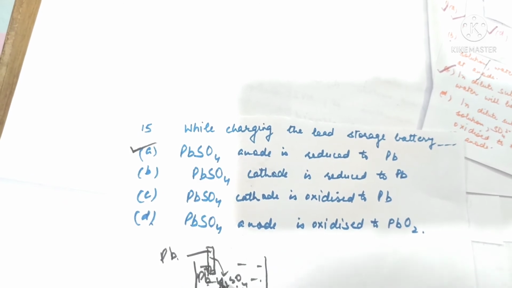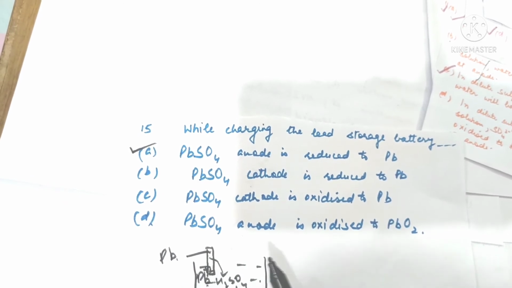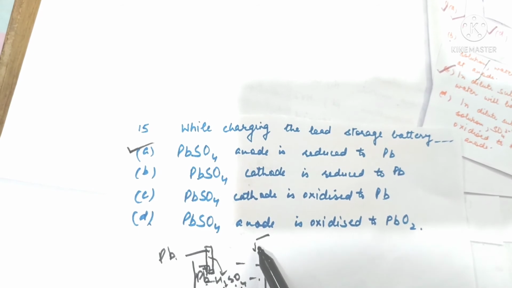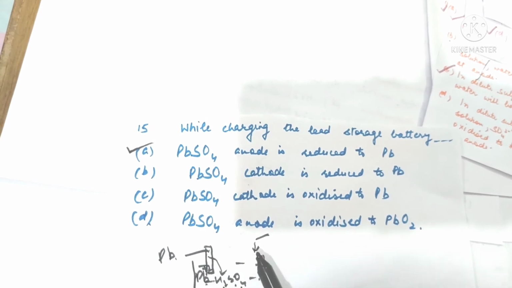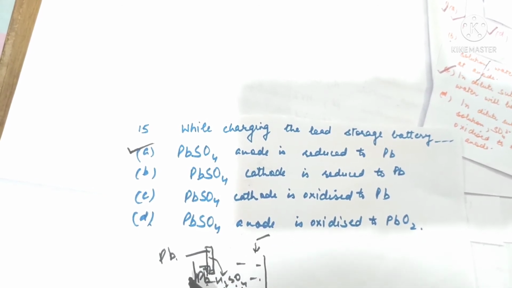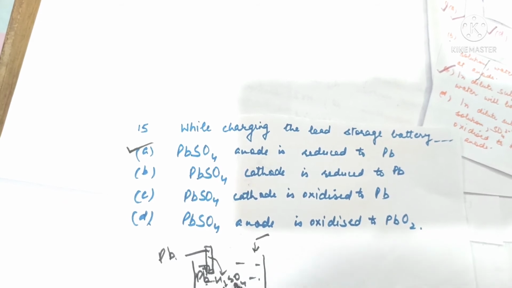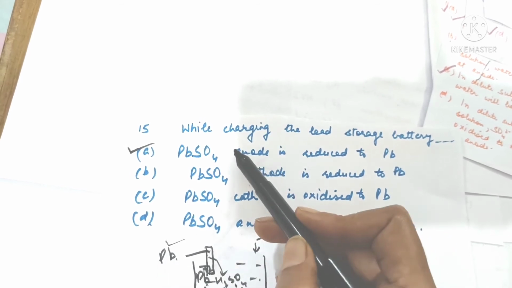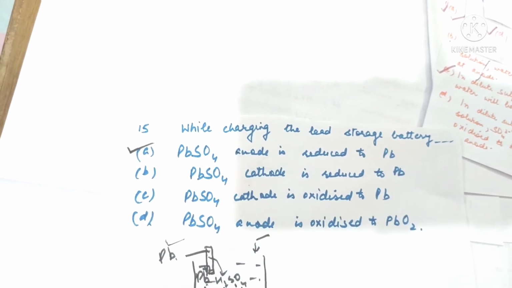But once lead sulfate is formed, we pass current through the electrolyte. Then the opposite reaction takes place. That is, the lead sulfate that is formed will get reduced, will take up electrons and get reduced to lead. So option A is the correct answer.